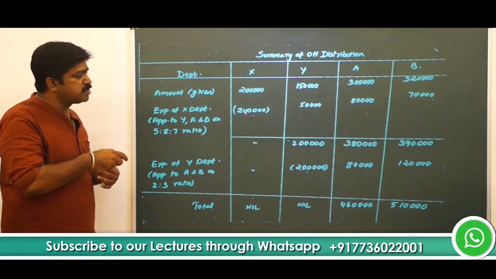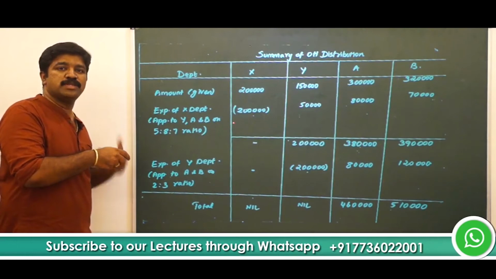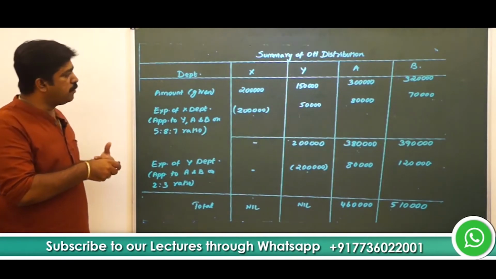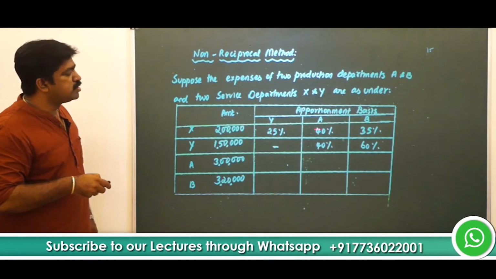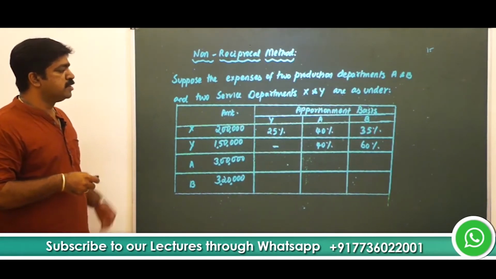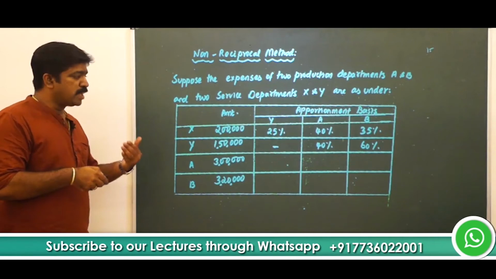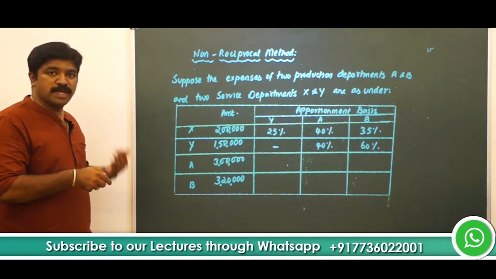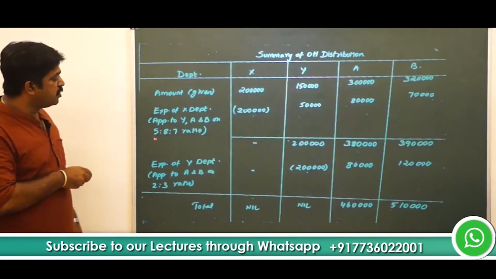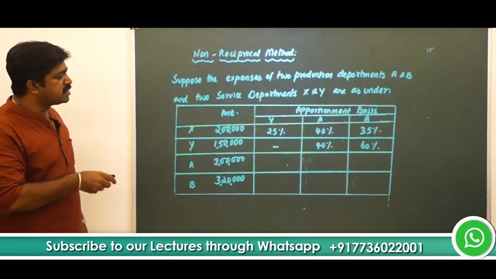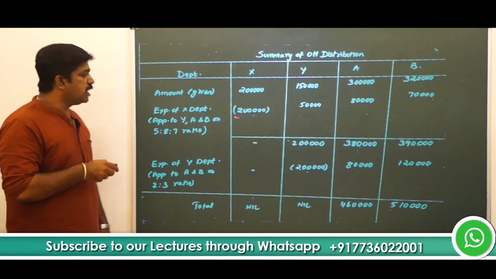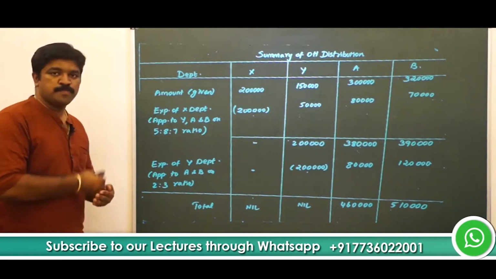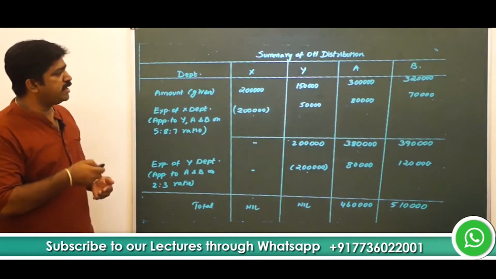So 2 lakh minus 2 lakh. It means we are going to apportion this 2 lakh between 3 departments. What are the departments? Y, A and B. What is the ratio? 25%, 40%, 35%. This can also be expressed as a ratio of 5:8:7. This is nothing but 25%, 40%, 35%. Okay. So that 2 lakh should be apportioned to Y, A and B.